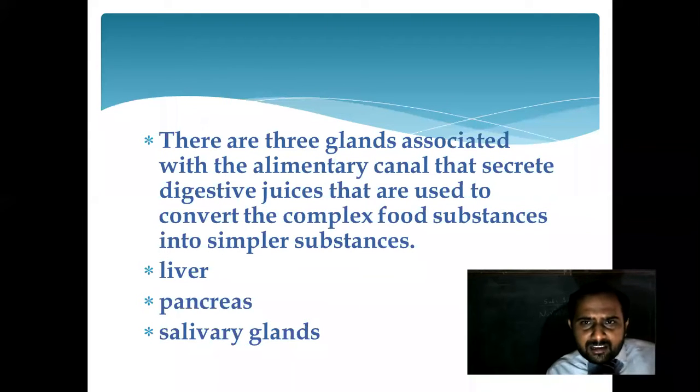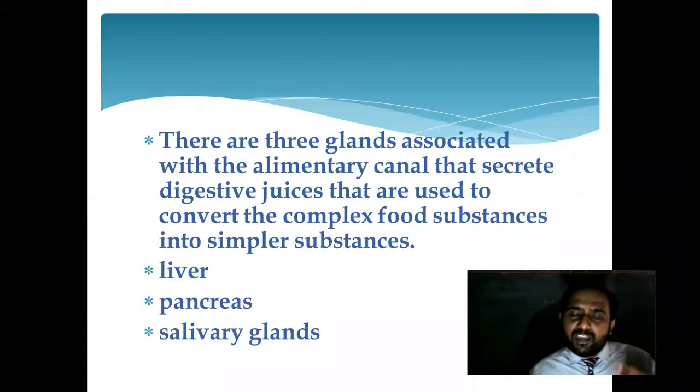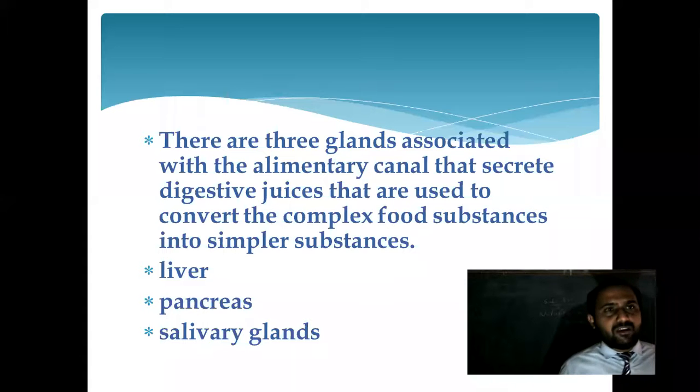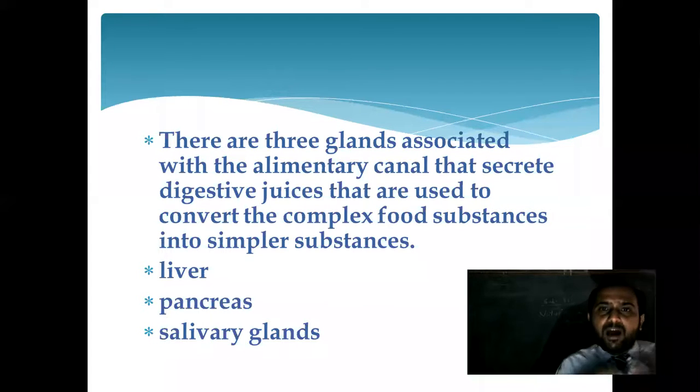Have you noticed that? While eating dry sabji with chapati, we have to take water. Why? Because at that time we require some liquid part to grind it well.